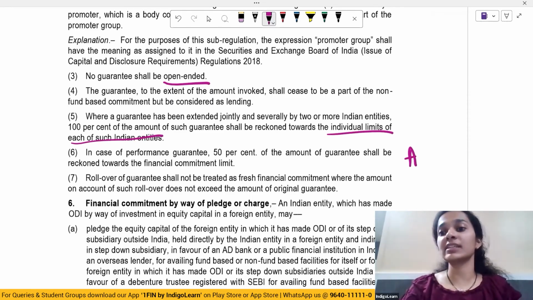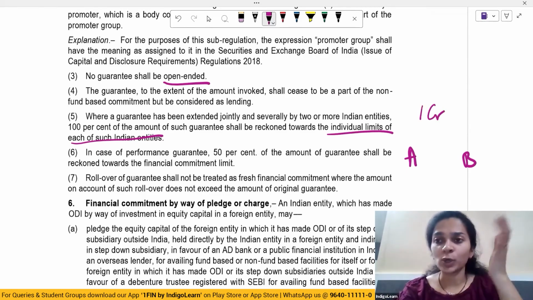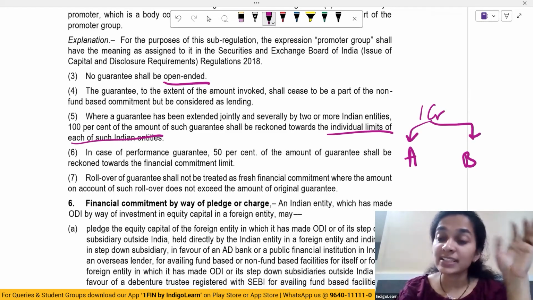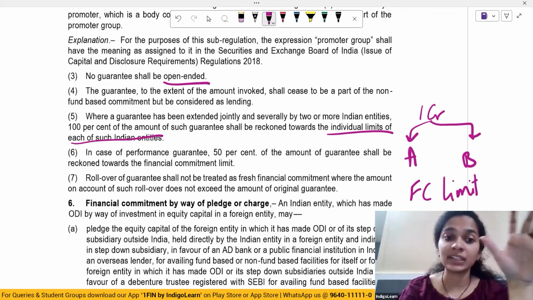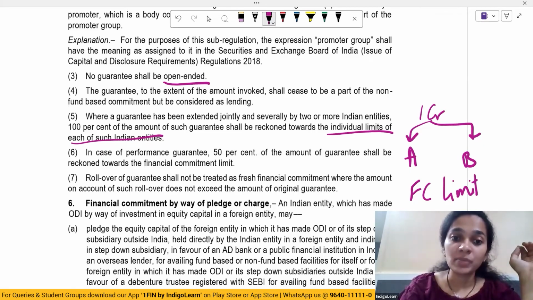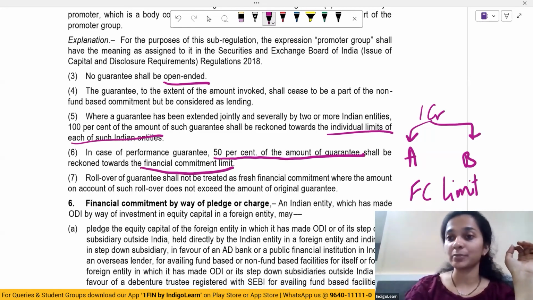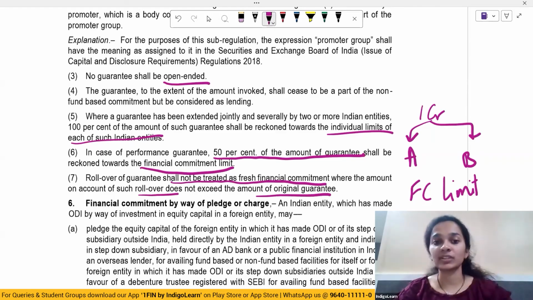Say there are two Indian entities, A and B. The guarantee given is say 1 CR. So this 1 CR will be counted here as well as here separately in the financial commitment limit of both the Indian entities. In case of performance guarantee, 50% of the amount of guarantee shall be counted towards the financial commitment limit. Rollover guarantees shall not be treated as fresh financial commitment where the amount on account of such rollover does not exceed the amount of original guarantee.